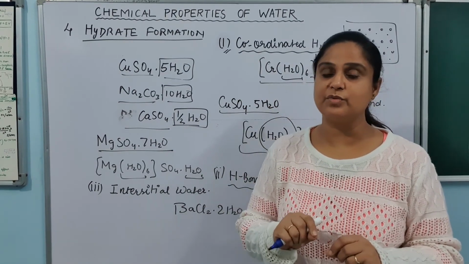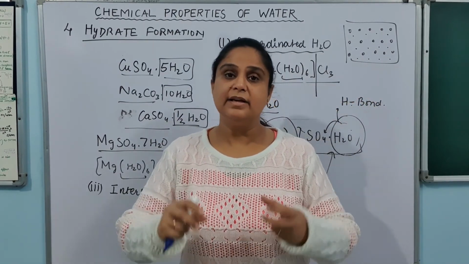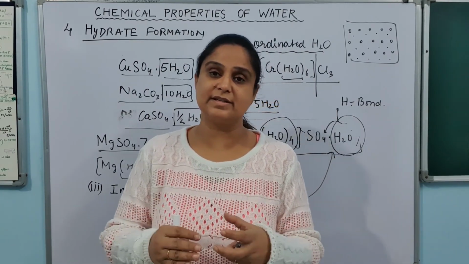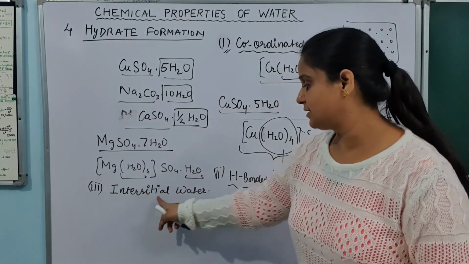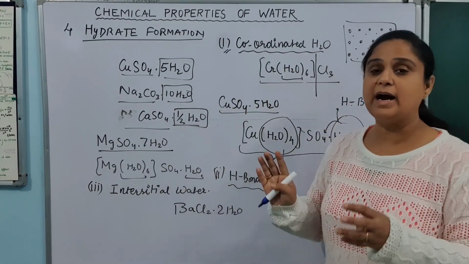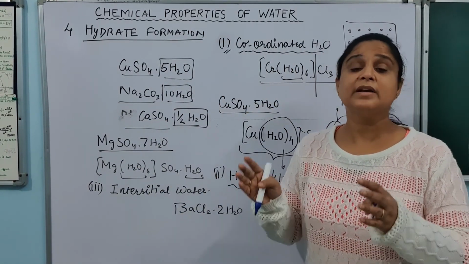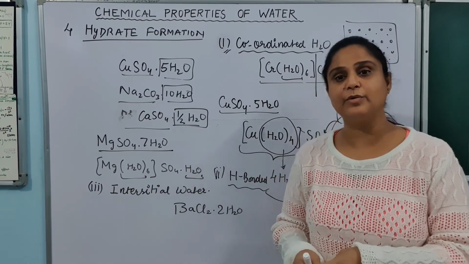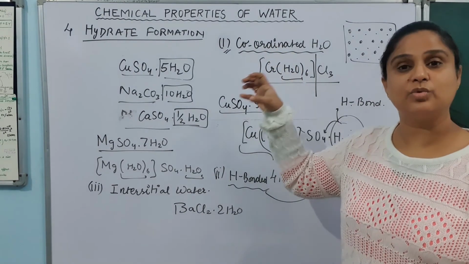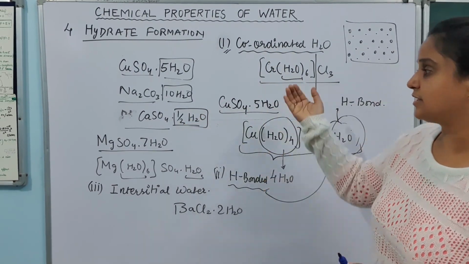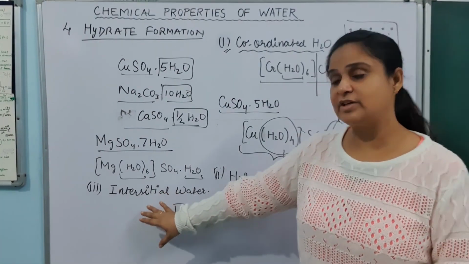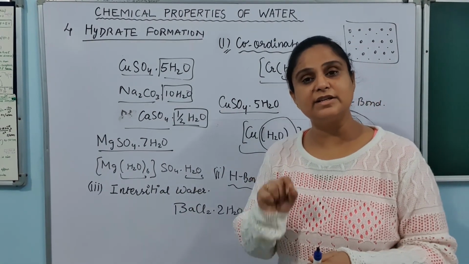So whenever the water molecule is existing in the left out spaces or the voids or the interstitial spaces of the crystal, then it is called interstitial water. So basically, there are 3 ways by which the hydrates can be formed. The one is where the water can coordinate the metal. Second is where the water can be hydrogen bonded. Third, where the water can be present in the interstitial spaces.